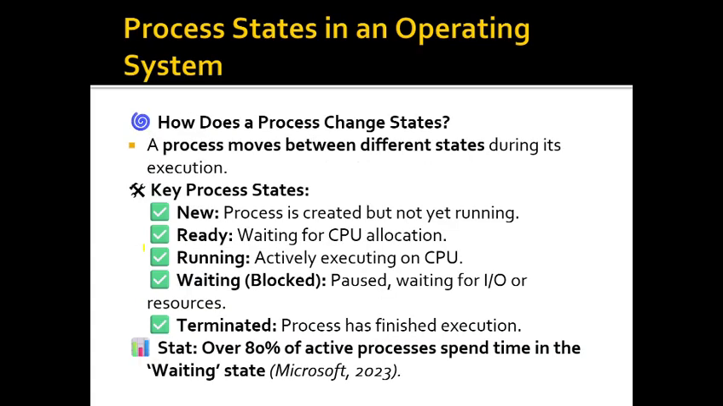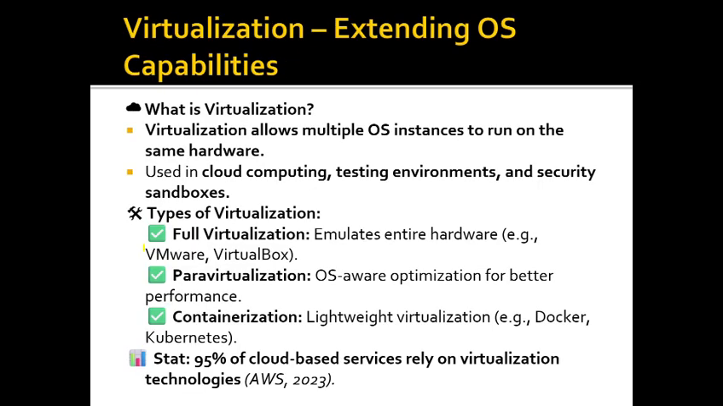How does a process change its states? A process moves between different states during its execution. The key process states are new, ready, running, waiting, and terminated. New: the process is created but not yet running. Ready: waiting for CPU allocation. Running: actively executing on the CPU. Waiting: paused and waiting for an operating system event like input and output or resources.